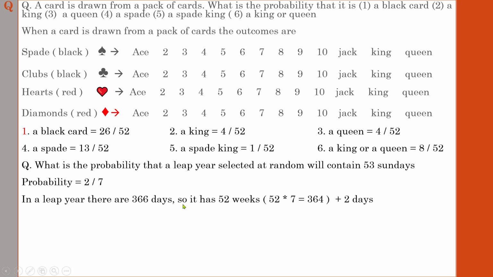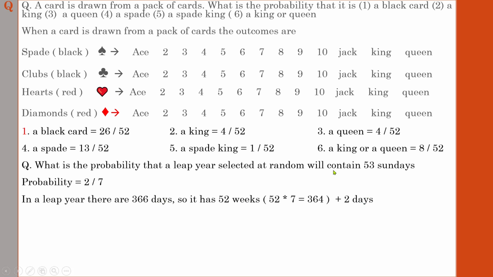So usually in a year there will be 52 weeks. So 52 into 7 means 364. There are 7 days in a week, so 52 into 7 is 364. But in a leap year there are 366 days. So a leap year consists of 52 weeks plus 2 days. I hope you understand the concept. So 52 weeks and 2 days are there in a leap year.